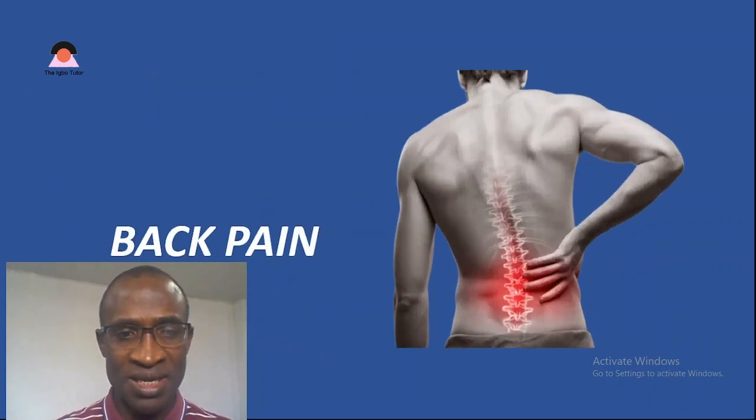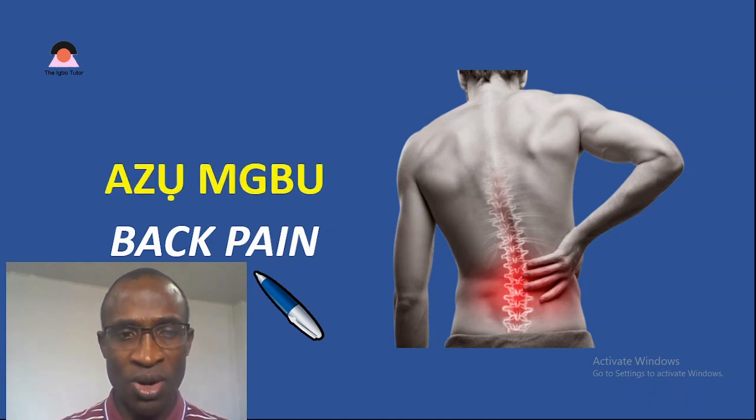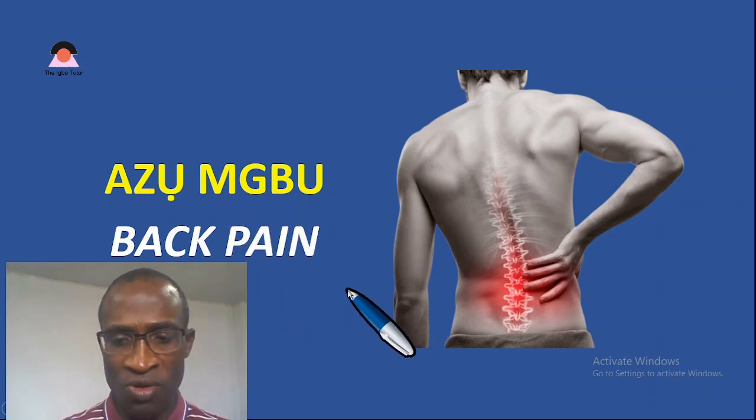Second sickness is back pain. What do we call this in Igbo language? We call it azumbu. Azu meaning back. Mbu meaning pain. Anything painful is called mbu. Like, mbu is paining me. So azumbu is back pain. We move on from here.